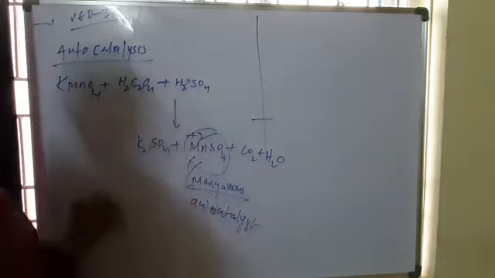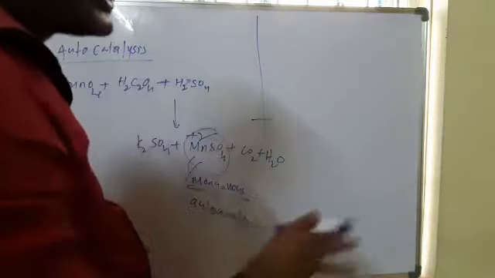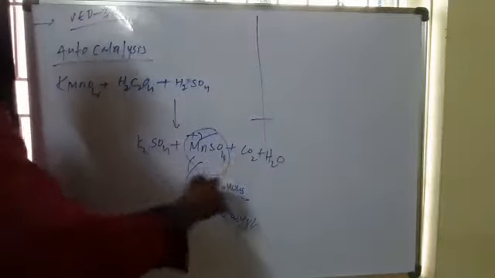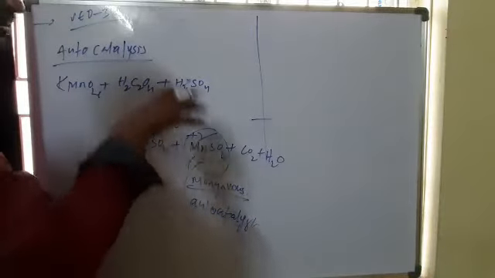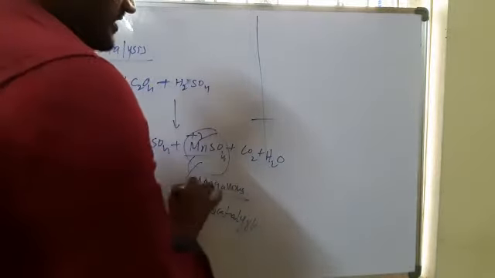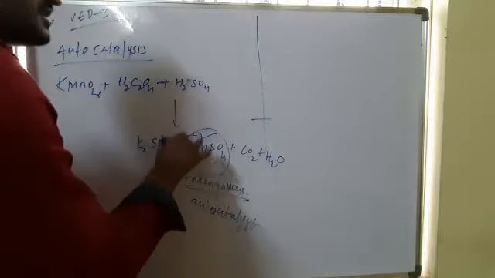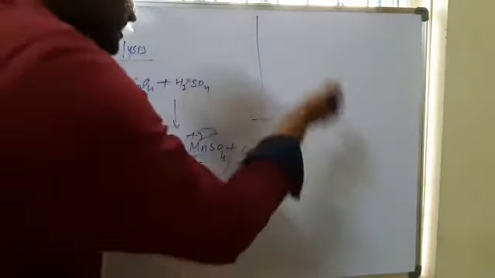That means up to the formation of this product, the rate is slow. The reaction is going slowly. But after formation of that particular product, the rate of the reaction increases. So here manganese sulfate or Mn2+ ions act as the catalyst. After formation of Mn2+ ions, the rate of the reaction increases.